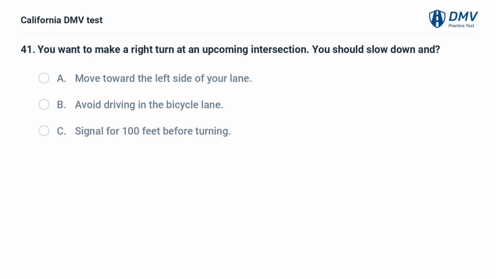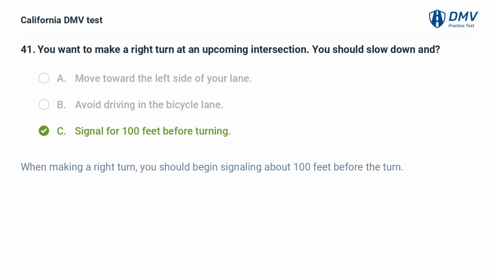You want to make a right turn at an upcoming intersection. You should slow down and A. Move toward the left side of your lane. B. Avoid driving in the bicycle lane. C. Signal for 100 feet before turning. C. Signal for 100 feet before turning. When making a right turn, you should begin signaling about 100 feet before the turn.